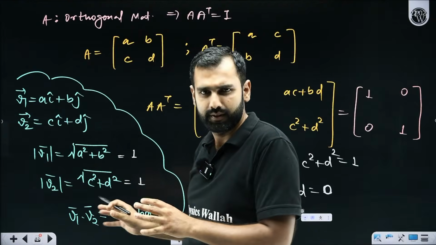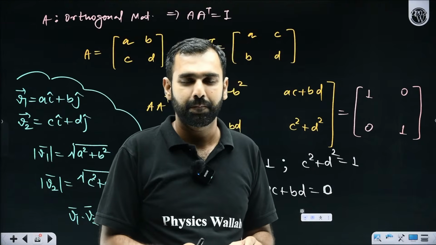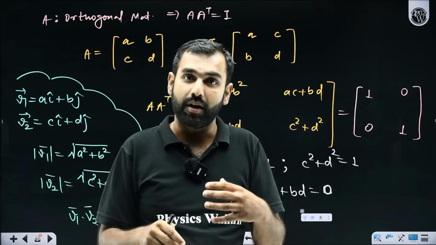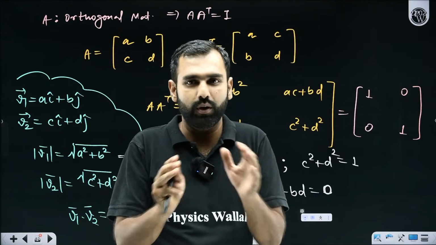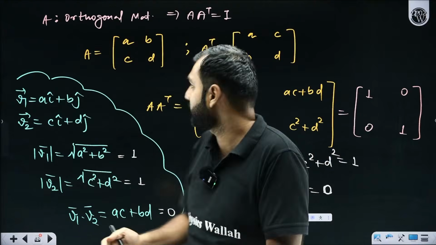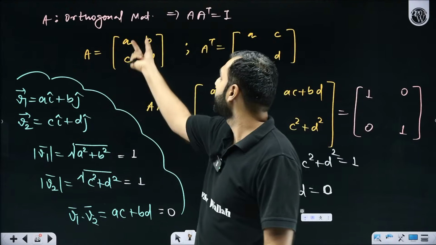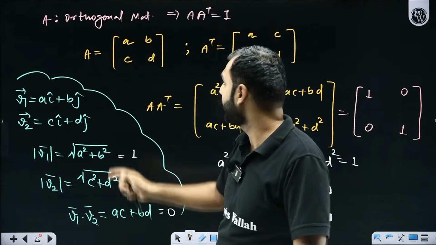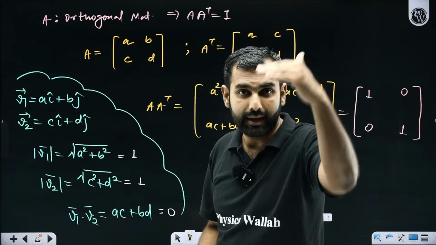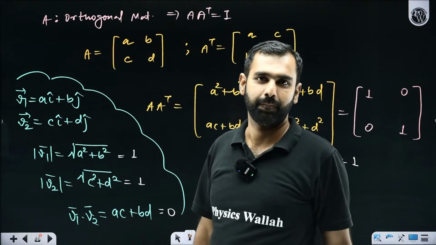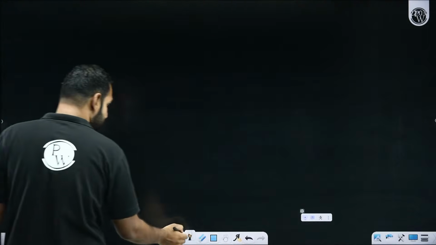This concept was asked in JEE Advanced this year. There was given an orthogonal matrix. If you treat its rows as vectors, then they all are unit vectors, because a square plus b square is 1, c square plus d square is 1, and they are mutually perpendicular. Did you get my statement? The same conclusion can be brought for a 3 by 3 as well.